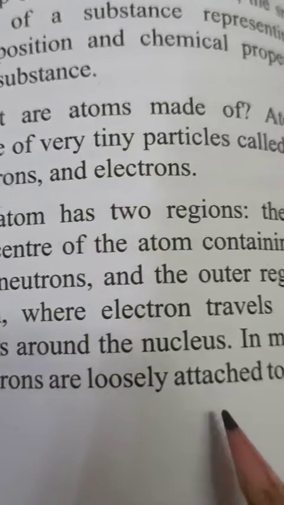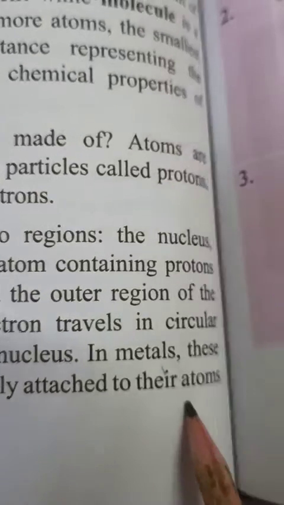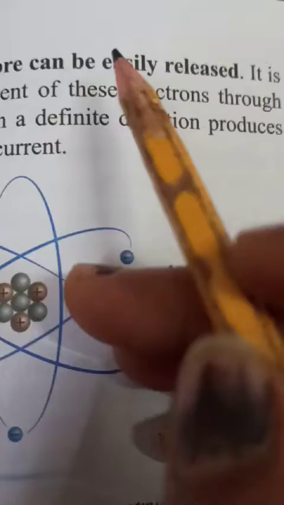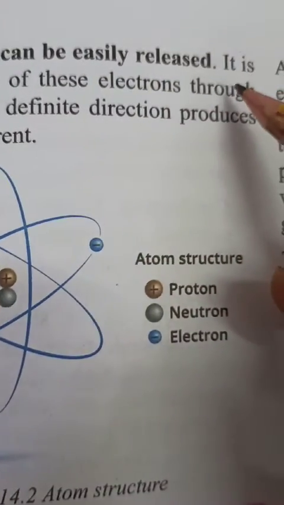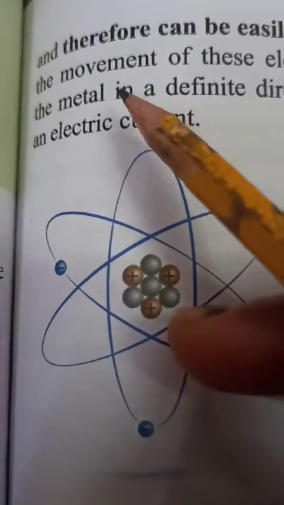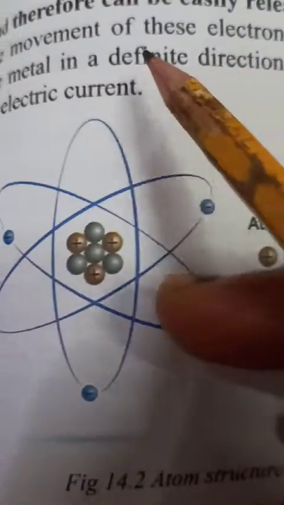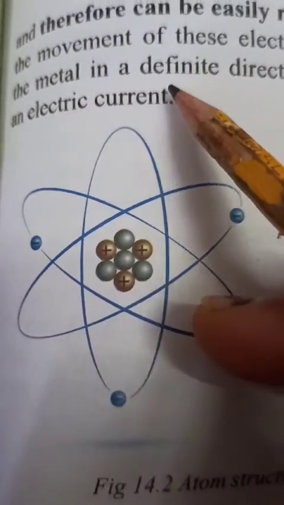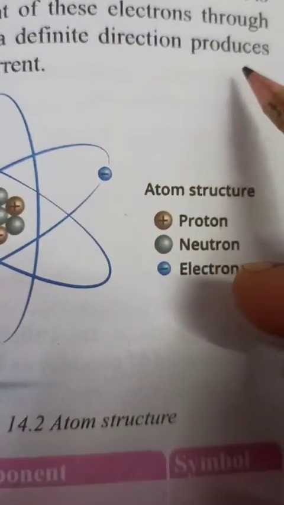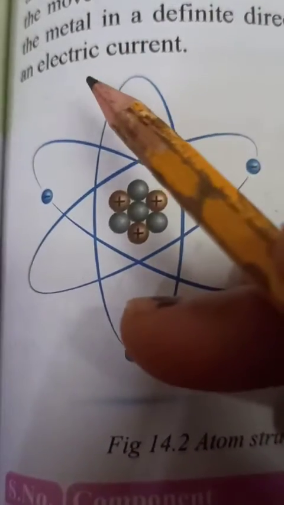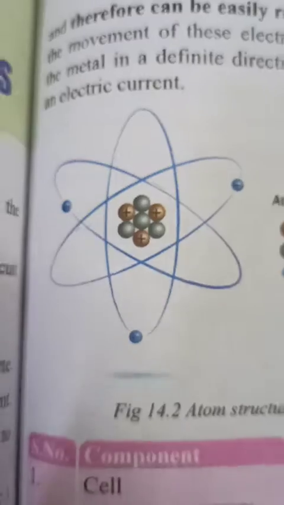In metals, these electrons are loosely attached to their atoms and therefore can be easily released. It is the movement of these electrons through the metal in a definite direction that produces an electric current.